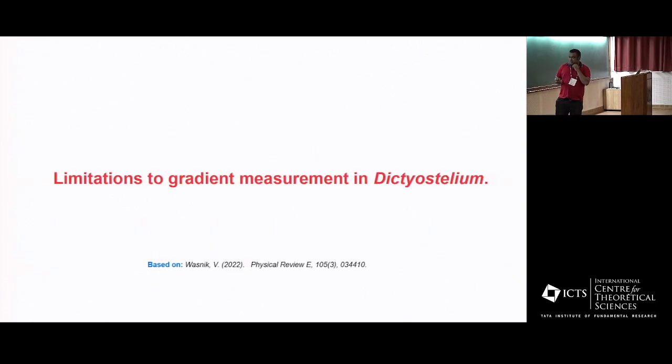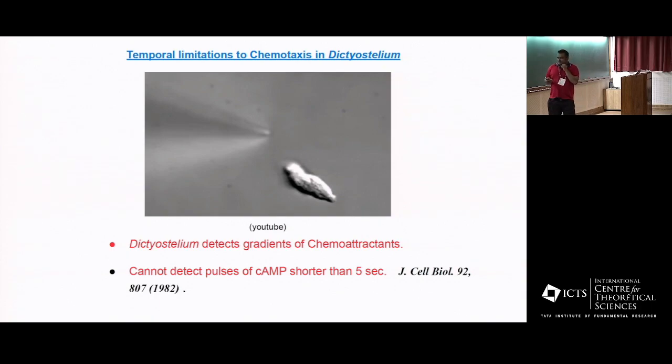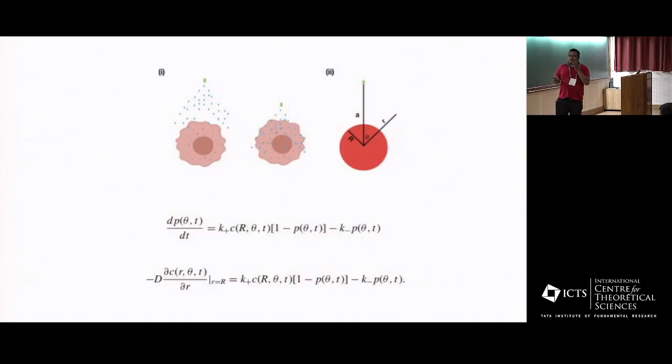This is based on part of the work in this paper. In 1982, they did an experiment where they hit this amoeba with pulses of cAMP through a pipette. They saw that this Dictyostelium cannot detect pulses shorter than 5 seconds. Now let us try to understand this using some physics.